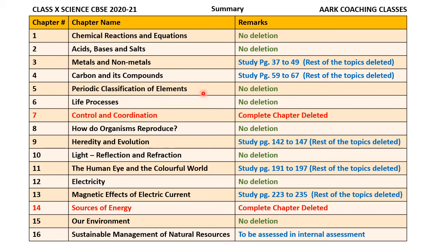Next one, chapter number 5 is Periodic Classification of Elements. There is no deletion, so you have to study this chapter completely. This is a very important chapter as far as class 11 and 12 are concerned. So the basics of periodic classification of elements you have to be very clear on in class 10. Now chapter number 6, Life Processes. There is no deletion in this chapter, so you have to study this chapter completely.